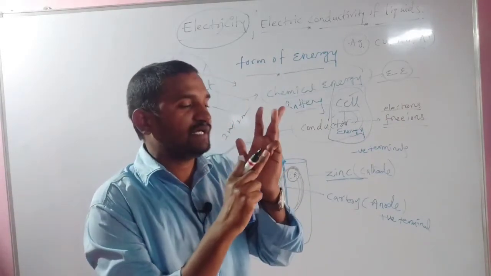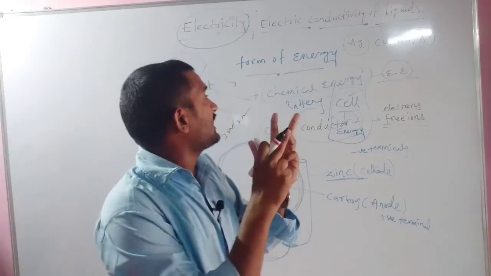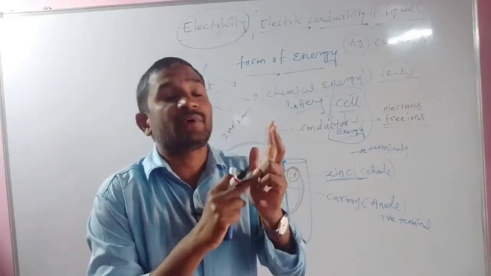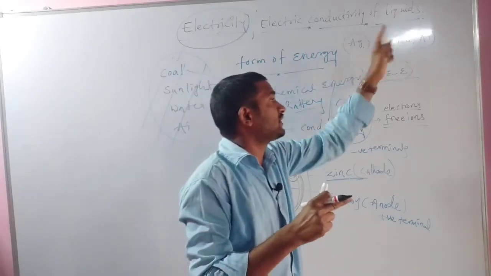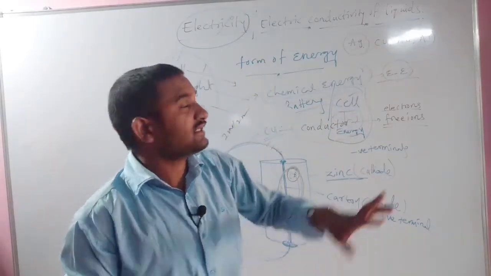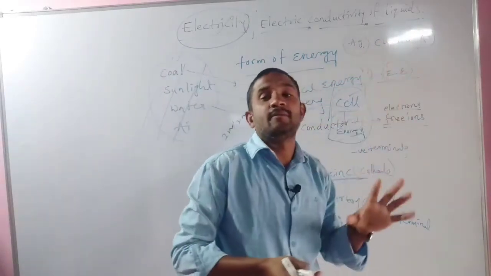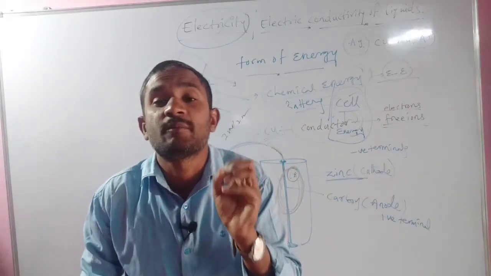First best conductor is what? Silver. Second best conductor is what? Copper. Third best conductor is what? Gold. Fourth best conductor is what? Aluminium. That we have to try to keep in mind.